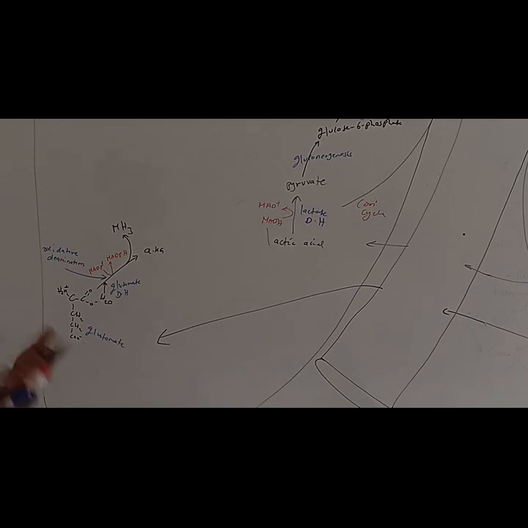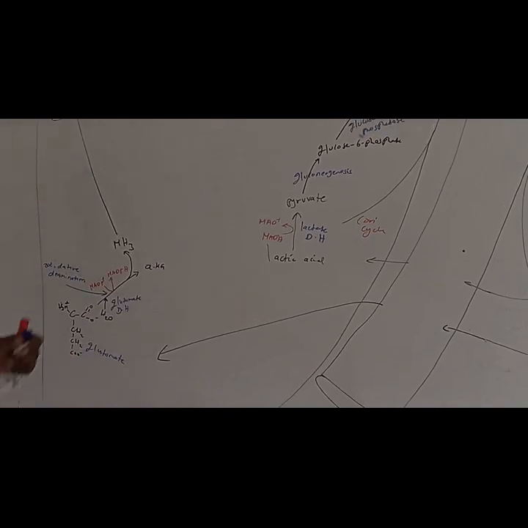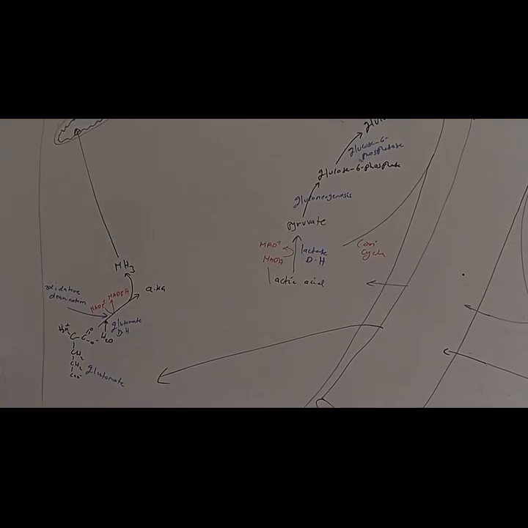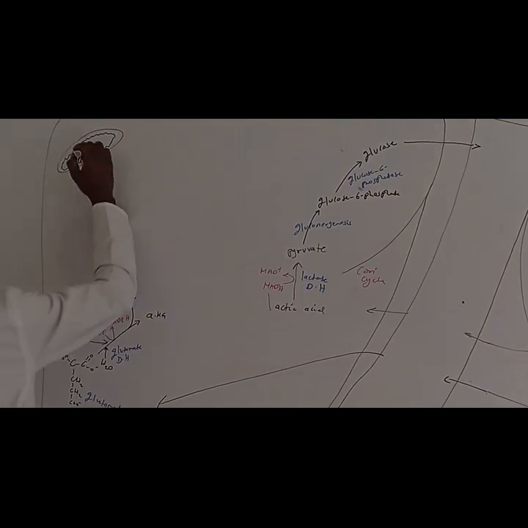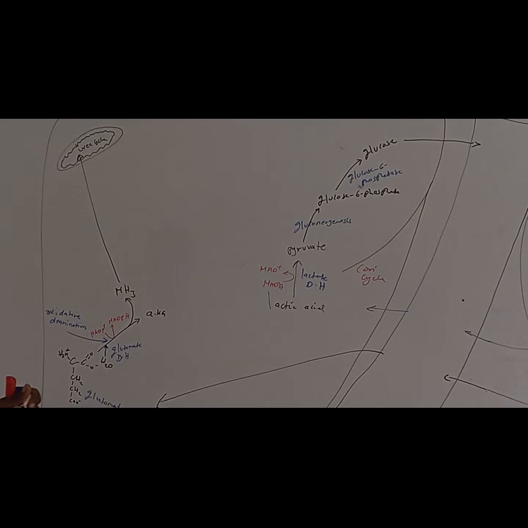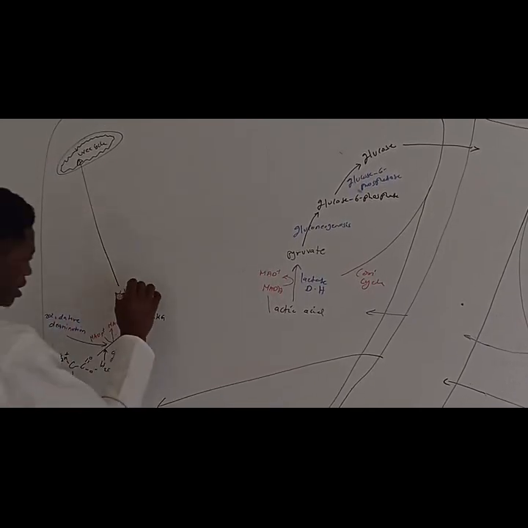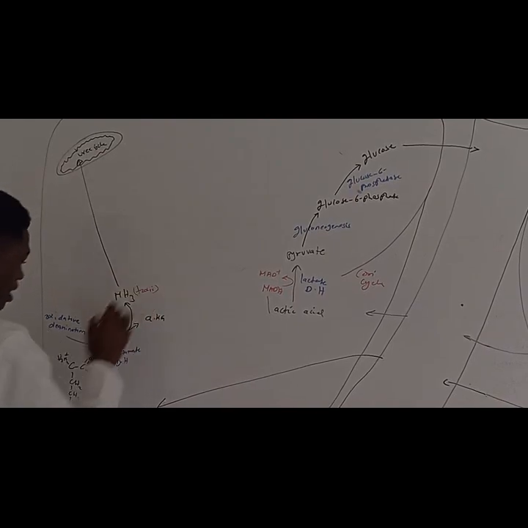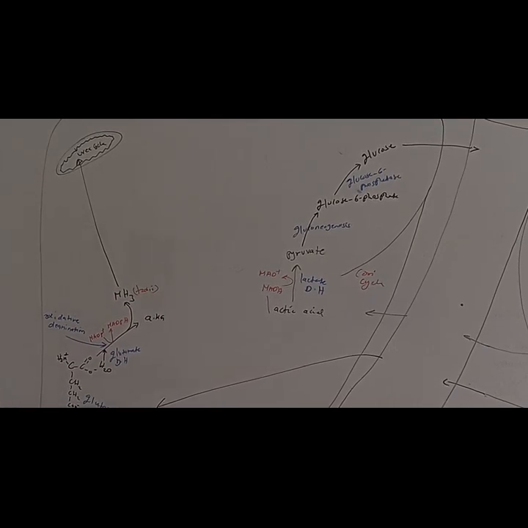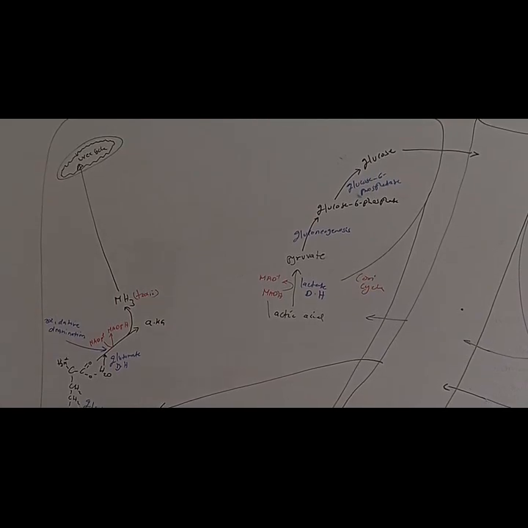Ammonia, you know, is very much toxic, and therefore the body will not desire to have it as ammonia. So what is going to happen? The ammonia is going to be transported into the mitochondria, where we are going to run the urea cycle, right? Urea cycle comes inside the mitochondria, and we are going to have a special video for the urea cycle so that you are going to see how we can convert this toxic ammonia into non-toxic molecules. That is the urea cycle. We'll make a video for that.